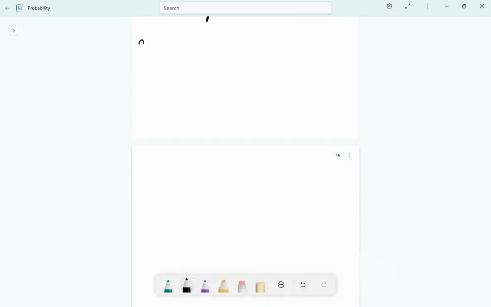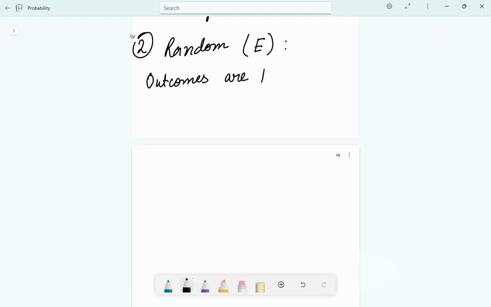Now we'll come to our next terminology, which is random experiment. Here we're going to go deep. What is random experiment? We denote this as E. You have seen this in many books, right? So random experiment is denoted by E. Now, what is the definition? An experiment is said to be random if the set of all possible results of the experiment are known to us. Like we know all the results. Outcomes are known. All possible outcomes are known to us. This is important.